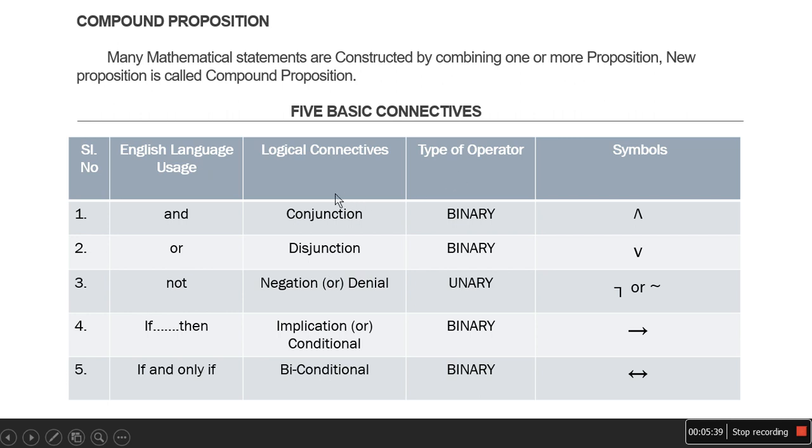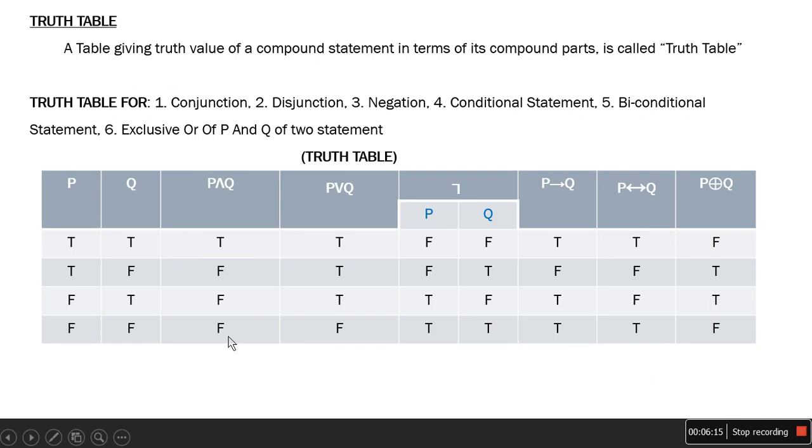In terms of operator types, and and or come under binary operators. If then and if and only if also come under binary. Here not comes under the unary operator condition. For the notation, this is the symbol we use for and, and logically this is the symbol for or. For not we can use either this one or this one. For if then we use this arrow symbol. For if and only if, or biconditional, we use this as the symbol. Okay, right. So let's go with the truth table.